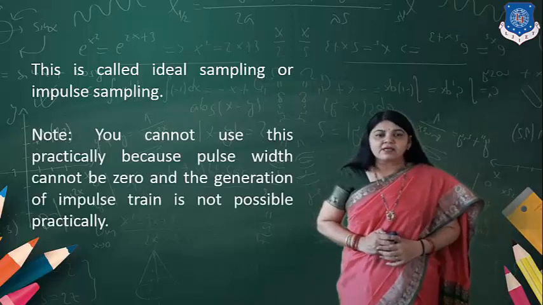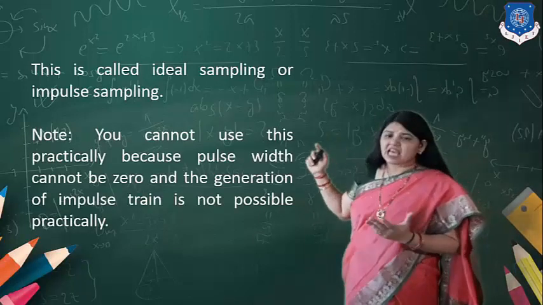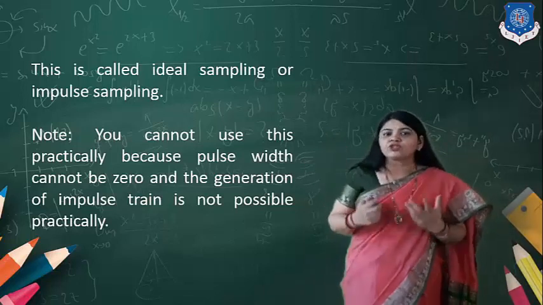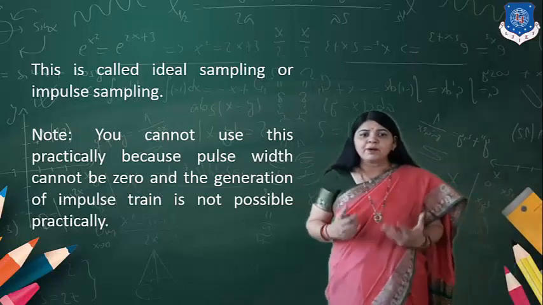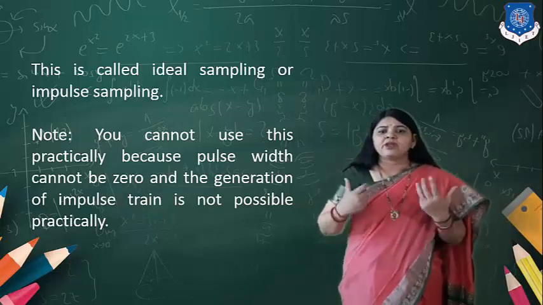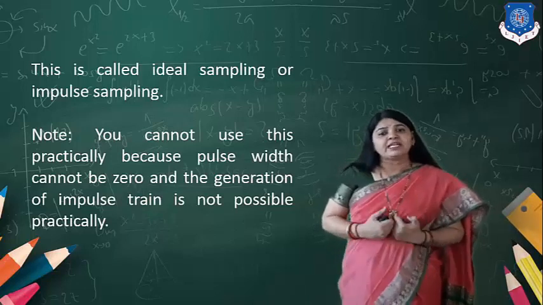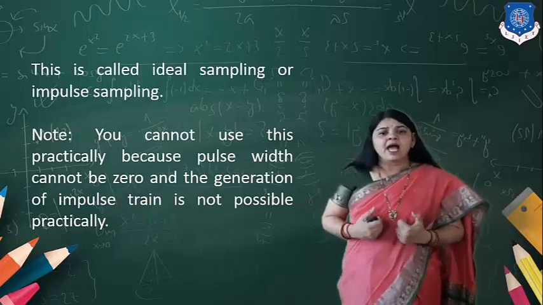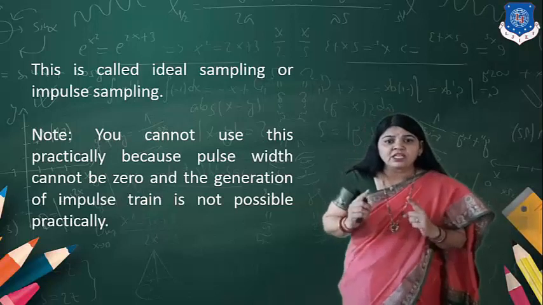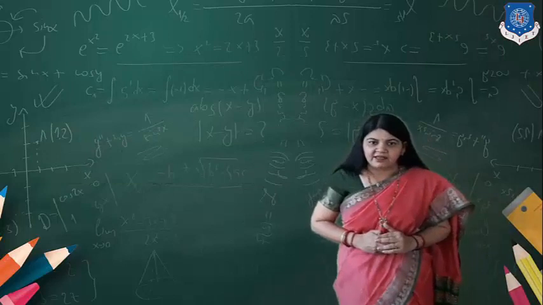Now, in impulse sampling we should go for the use of an impulse train generator. But you cannot use this practically, because the pulse width cannot be 0 and the generation of an impulse train is not possible practically.